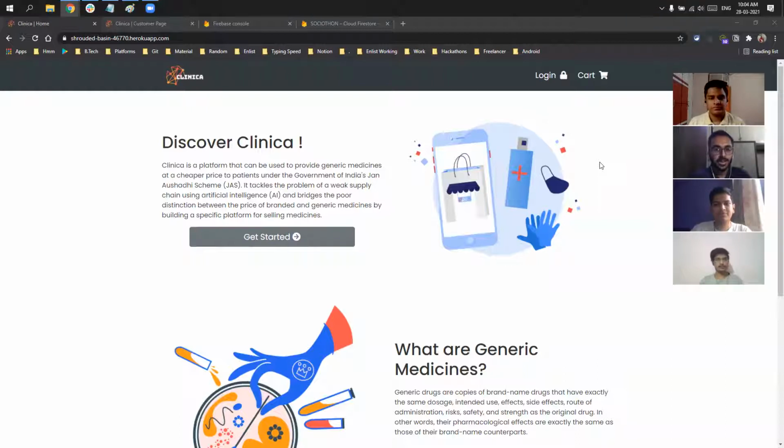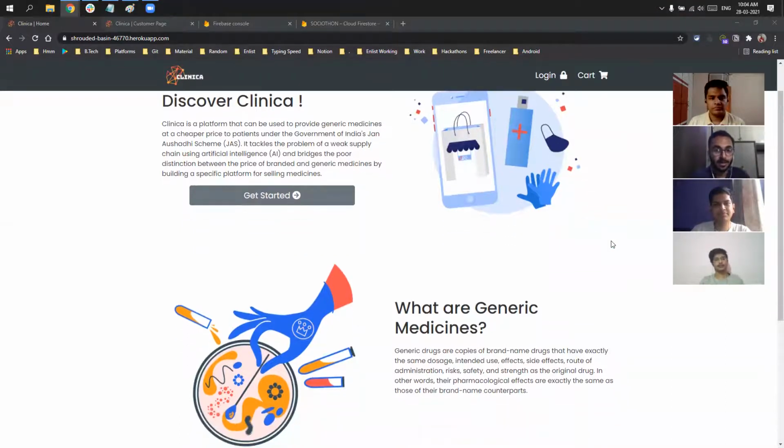So we built a web platform known as Clinica. It is a platform that can be used to provide generic medicines at a cheaper price to patients under the government India Jan Aushadhi scheme. It tackles the problem of weak supply chain using artificial intelligence and bridges the price gap between branded and generic medicines by building a specific platform for selling medicines.